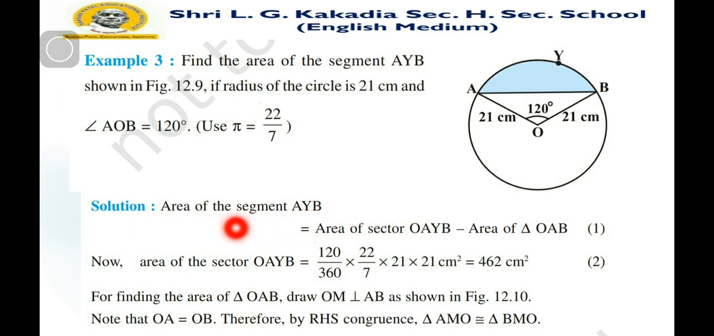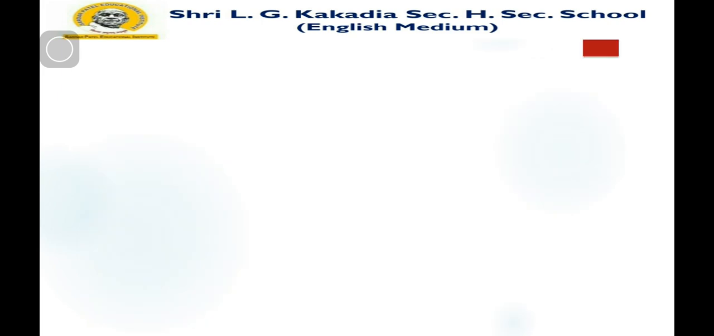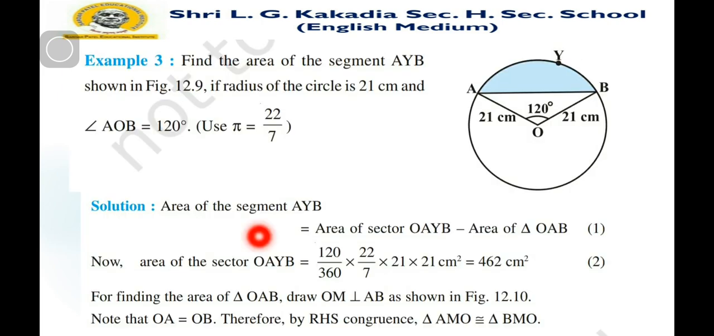So first we find the area of this sector, because we are going to subtract the area of this triangle OAB from this sector. After that we can find this segment. So the area of this segment AYB is equal to the area of sector OAYB minus the area of triangle OAB.